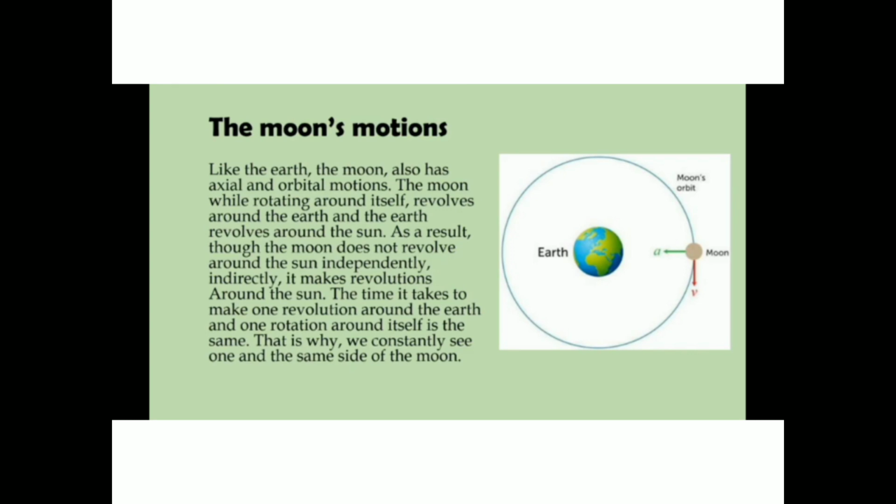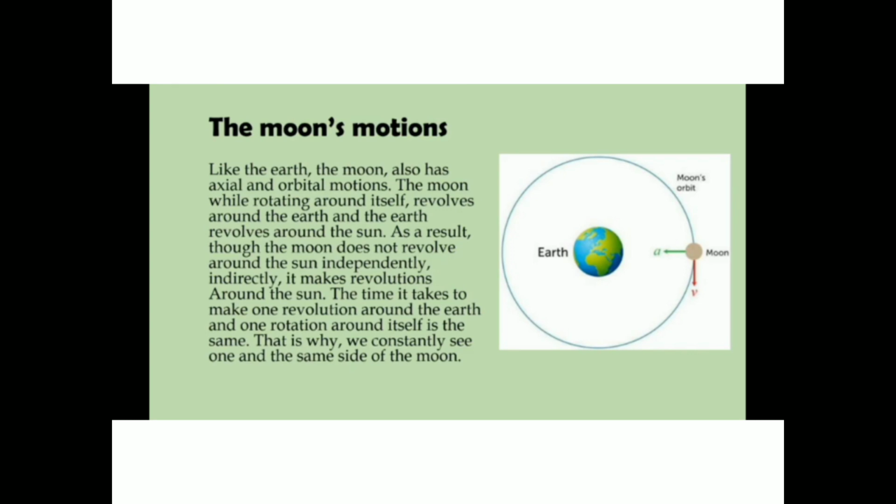Like the earth, the moon also has axial and orbital motion. The moon, while rotating around itself, revolves around the earth, and the earth revolves around itself and around the sun.